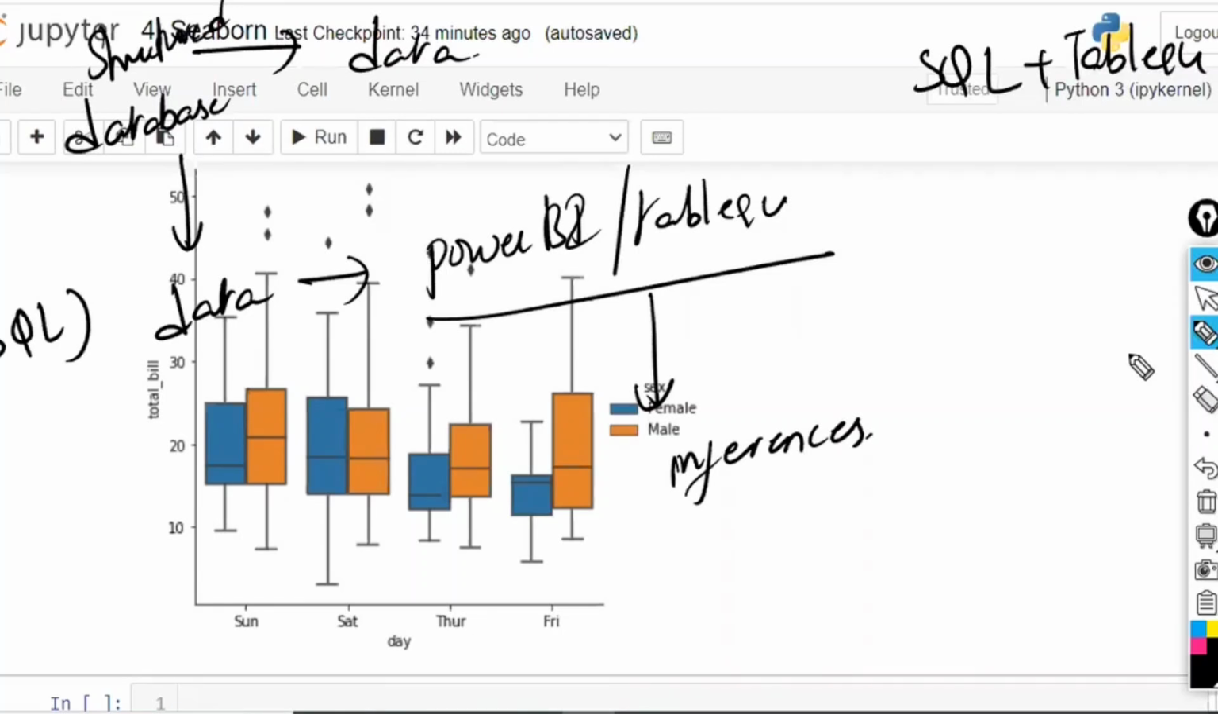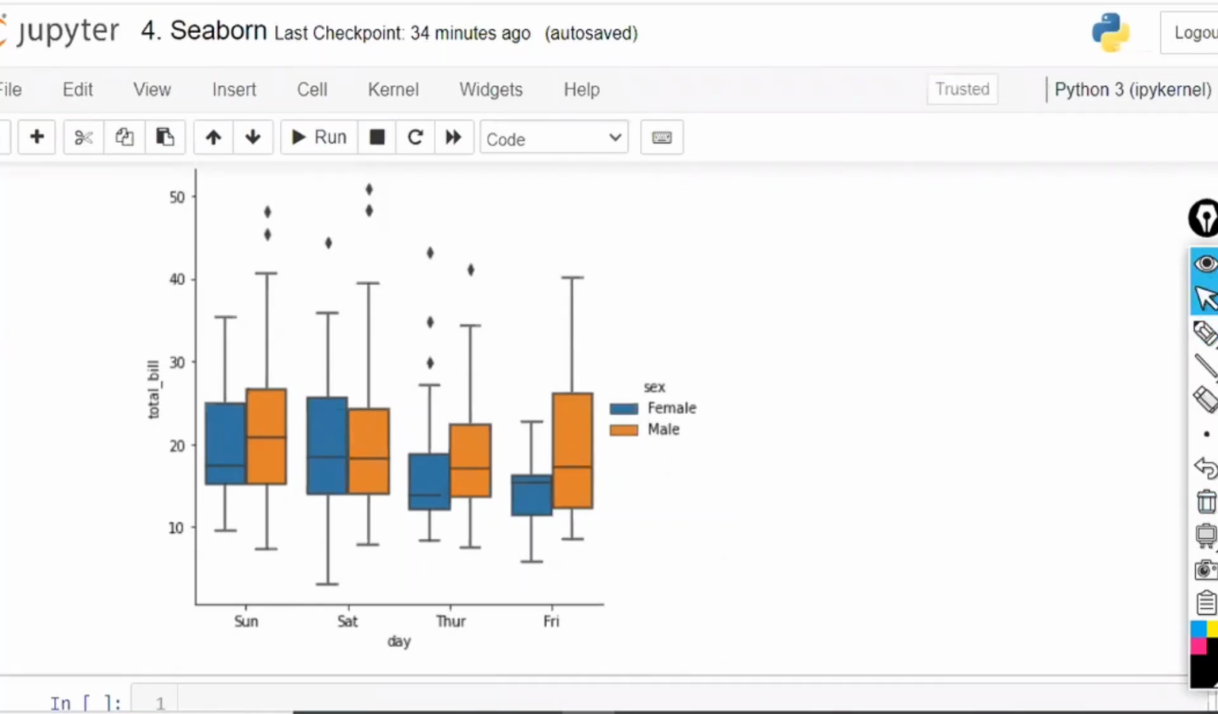In general, they are going to extract the data and they will analyze the data. Okay, is that clear?